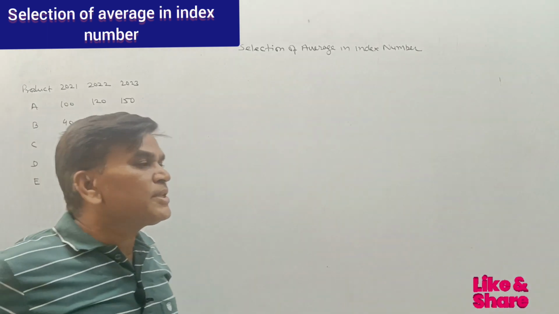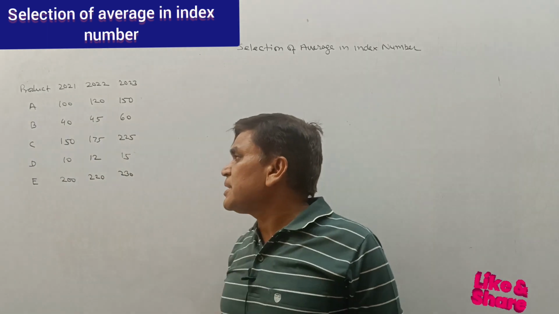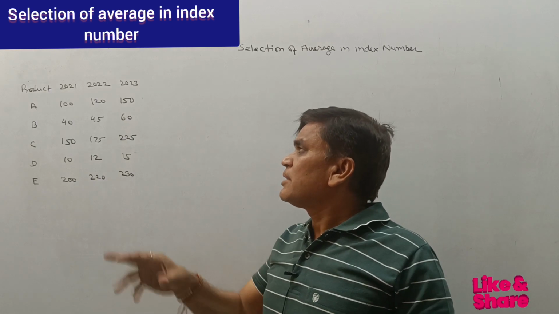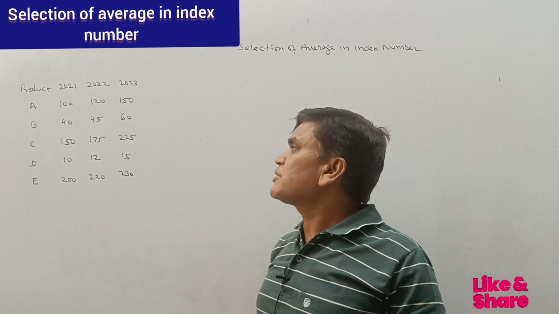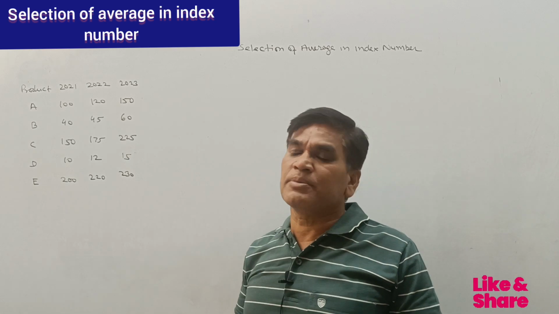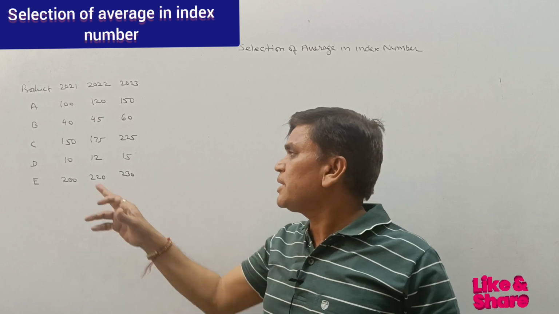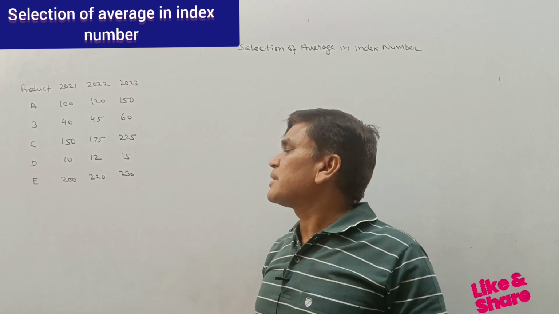So one question is over there. The products A, B, C, D and E. The price of the product A is 100 rupees, price of B is 40 rupees, price of C is 150 rupees, price of D is 10 rupees and E is 200 rupees.